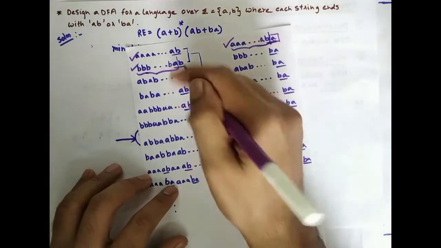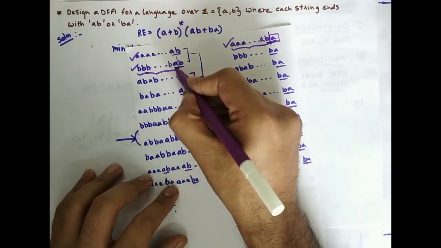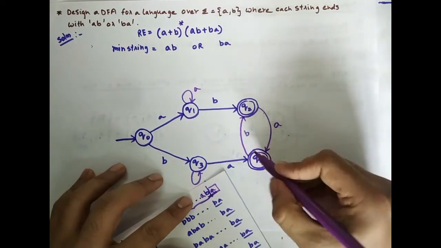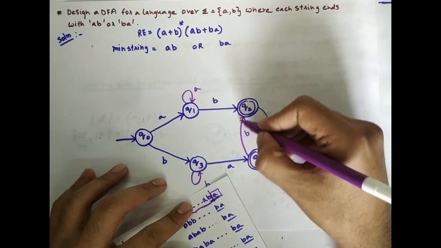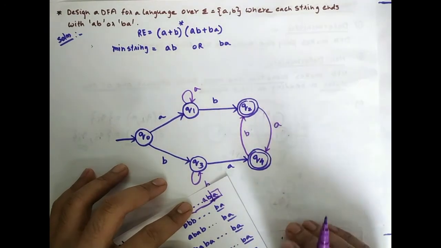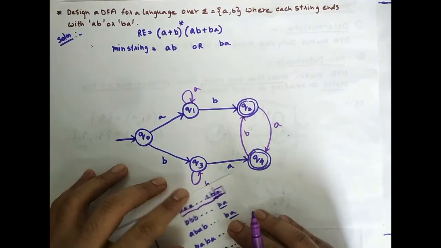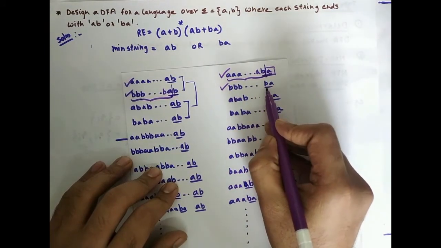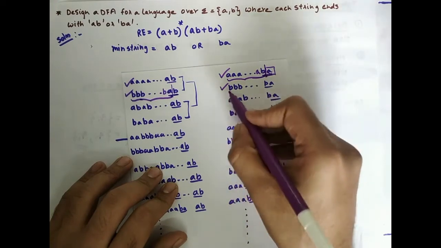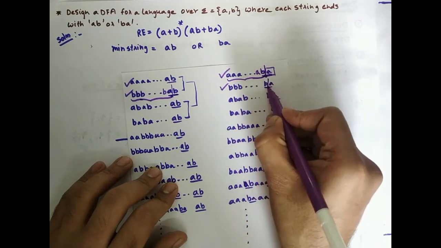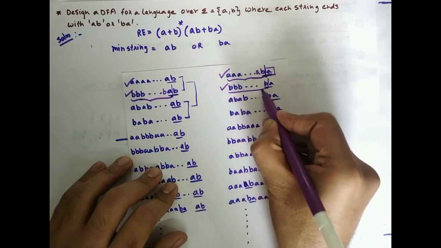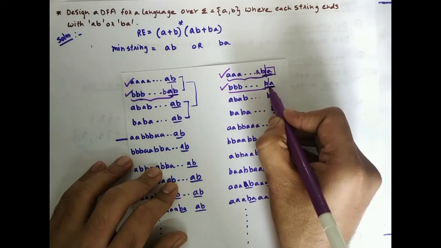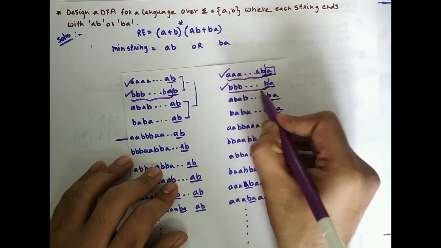Now to an accepted string, if you add another B, then from accepting it should go to accepting. So to this accepting state, if you add another B, then from accepting it should go to the accepting state. Right? So n number of B's ending with BA should be accepted, but please note n number of B's till this term is not accepted yet. Only when that last A is attached to it, then it is accepted. So n number of B's ending with BA.